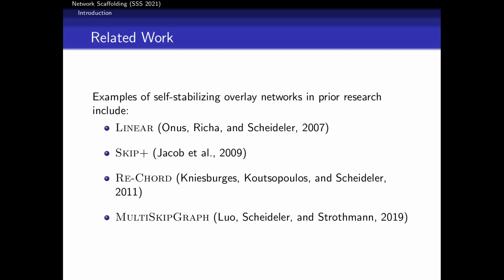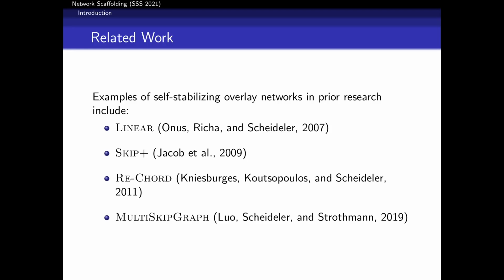The skip plus graph from 2009 is another; it's a variant of the skip graph data structure with some additional edges so that faults can be detected. That could be built in polylogarithmic time, from any initial configuration or after any transient fault. Chord looked at whether we can build a variant of the Chord network, from 2011.